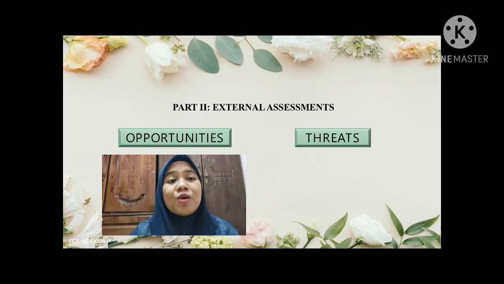I will explain about SWOT. SWOT stands for strength, weakness, opportunity, and threat. The first one, I will explain about the opportunity.